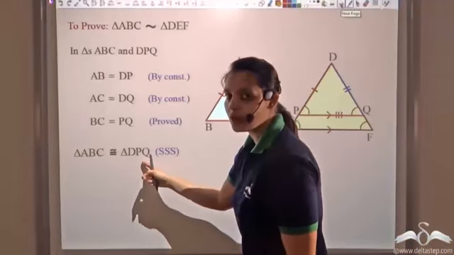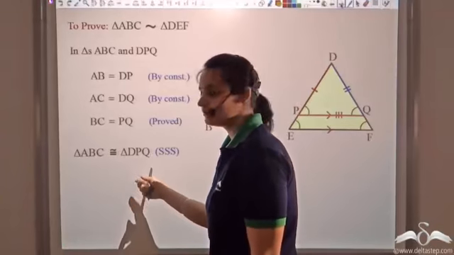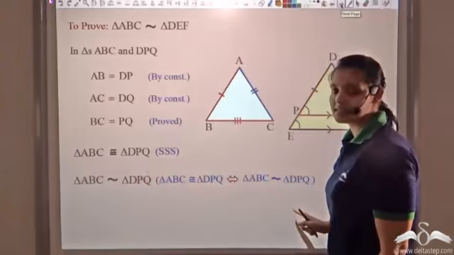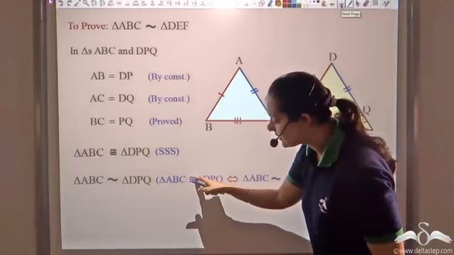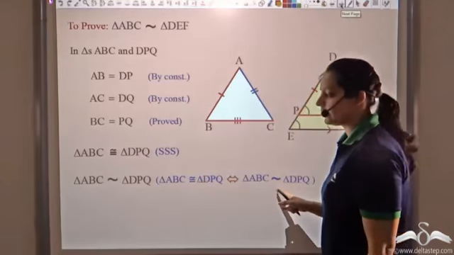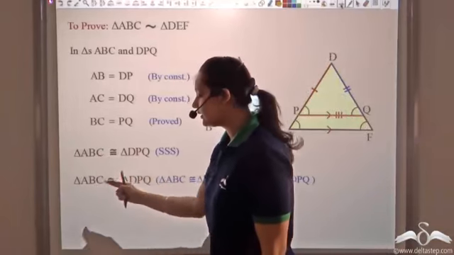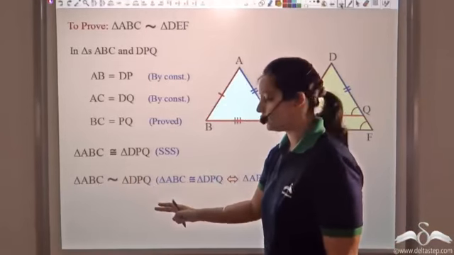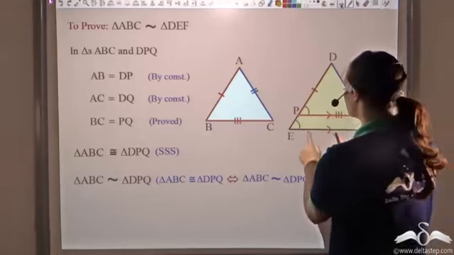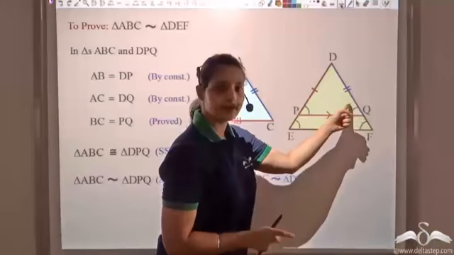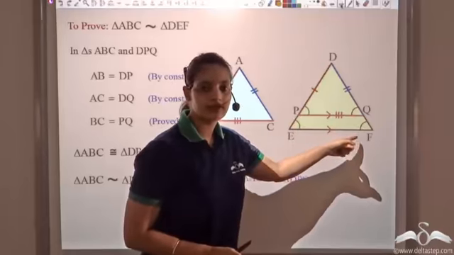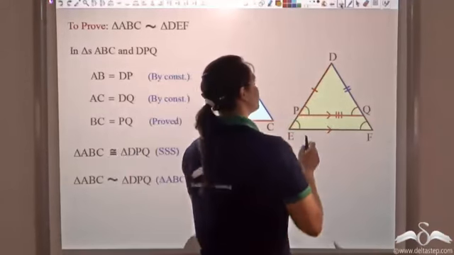If these two triangles are congruent, I can say that they are similar. Since congruency implies similarity, if it's congruent, it already has that inverted S which signifies same shape. So congruent implies similarity. So I know that ABC is similar to DPQ. I also know that this small triangle here is similar to this large triangle because two pairs of angles are equal, and by angle-angle these two would be similar. We've already proved it.